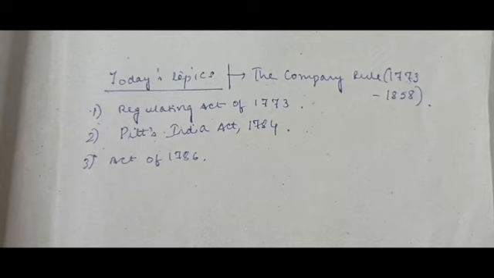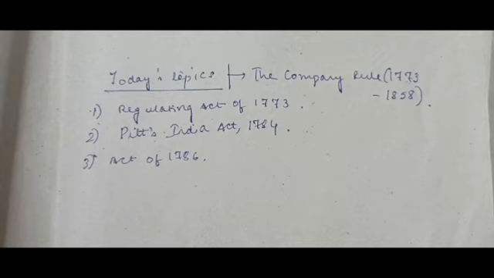So, in order to manage all these things, Lord North, who was the then Prime Minister of Great Britain from 1770 to 1782, decided to implement the Regulating Act of 1773. This act meant that the British government would now have control over the East India Company.